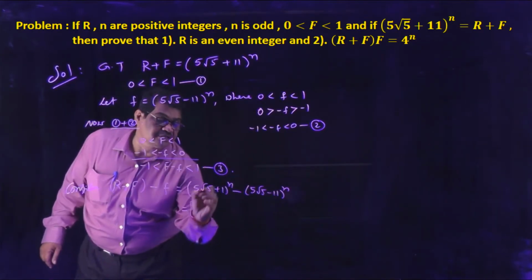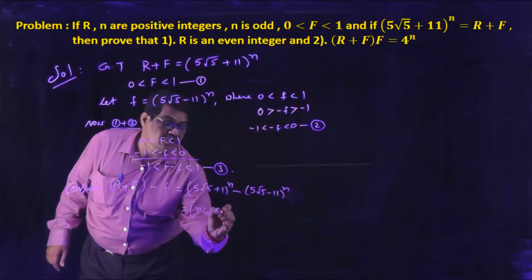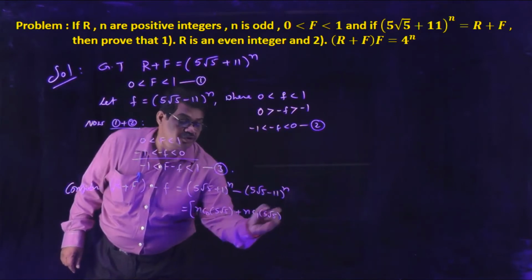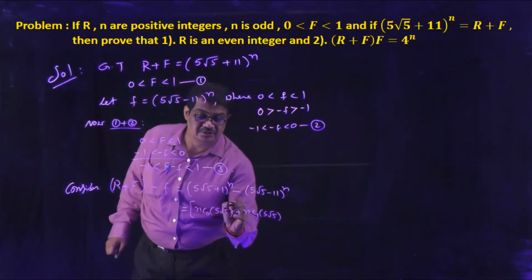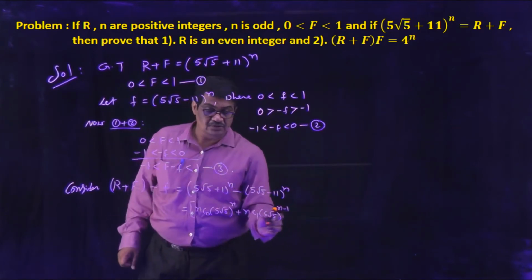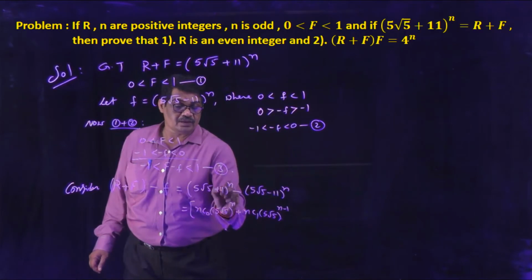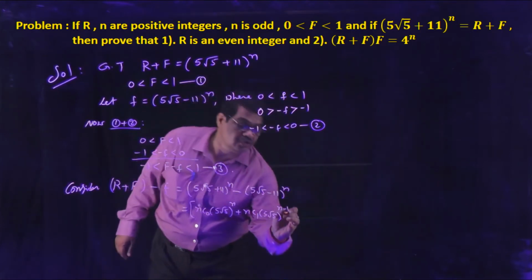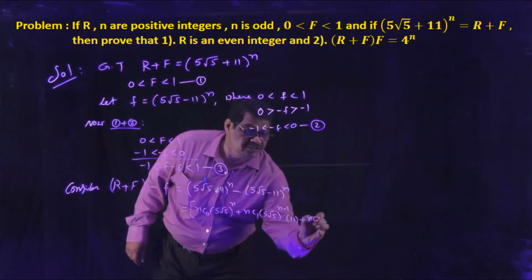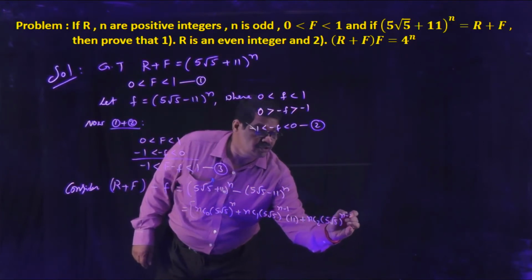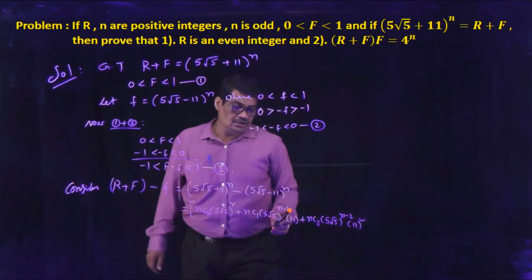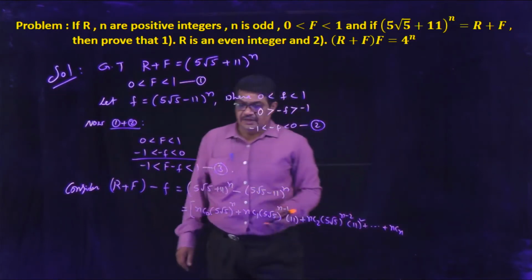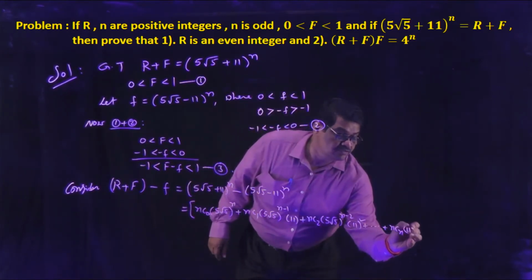Now we are expanding, this expansion is nC0 5 root 5 plus nC1 5 root 5 to the power of n minus 1 into 11 plus nC2 5 root 5 to the power of n minus 2 into 11 square and so on, nCn 11 to the power of n.